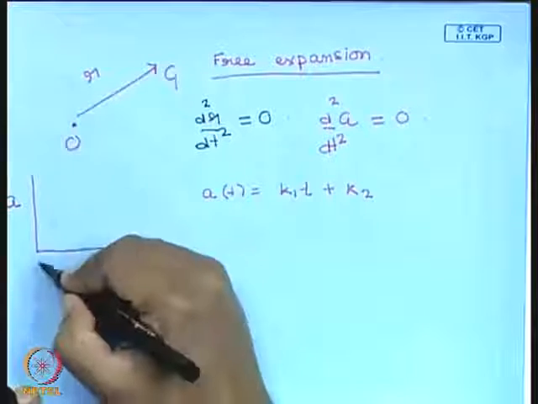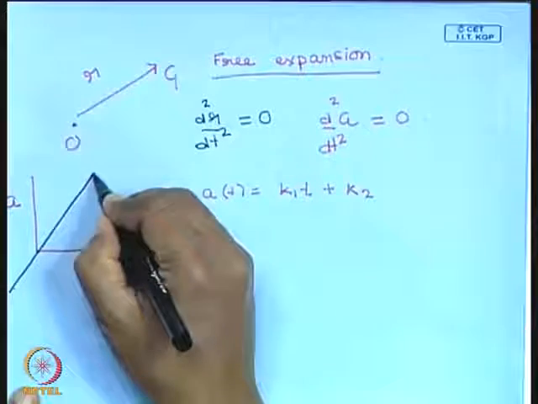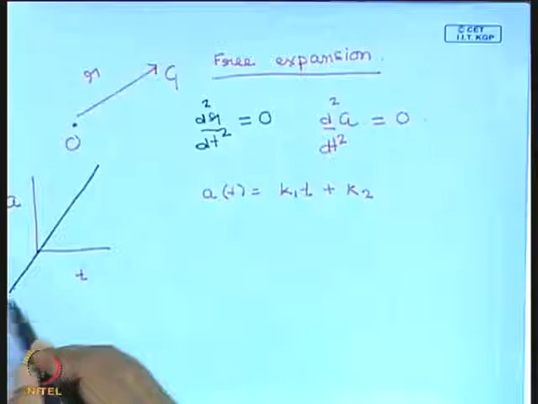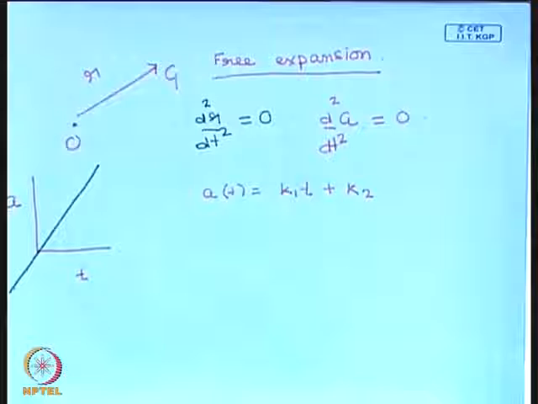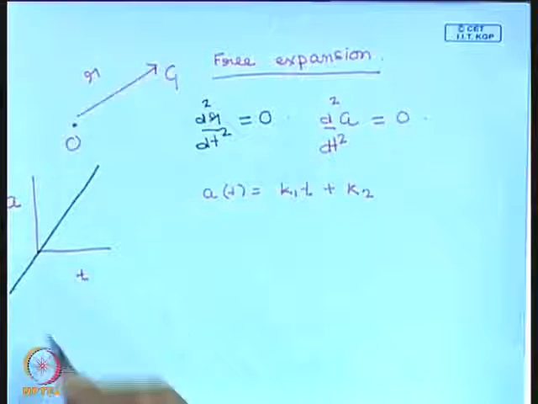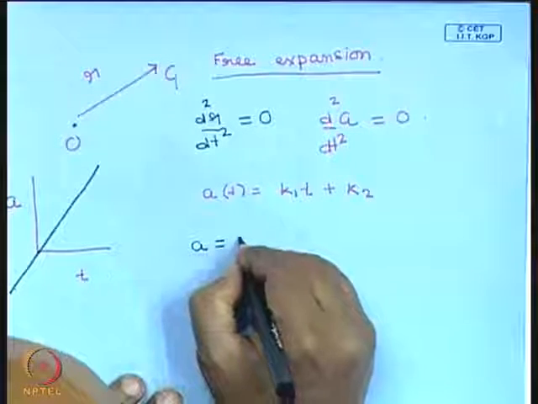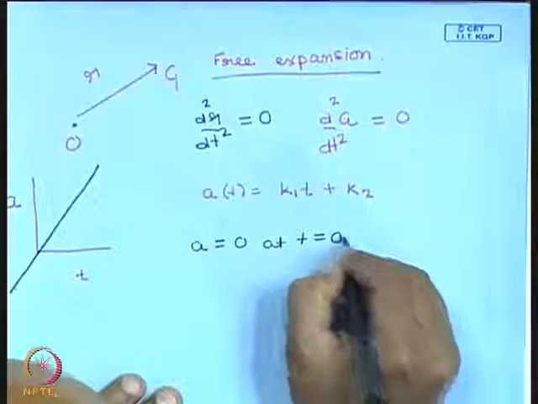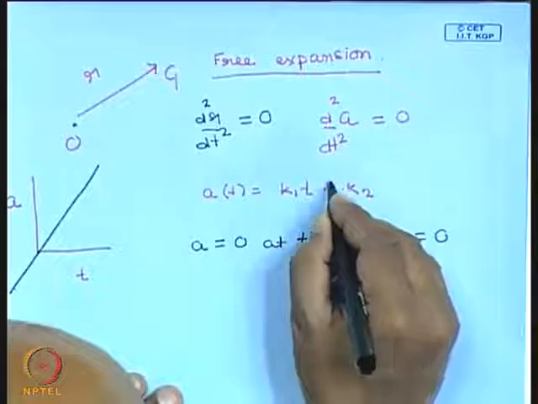So it is a straight line, and I am free to place the line. k2 decides where the straight line will cut the x axis. So it decides where the scale factor becomes 0, and it is most convenient to choose k2 so that the scale factor becomes 0 at t equal to 0. So we choose the scale factor so that a equal to 0 at t equal to 0, which implies that k2 is 0. So this term is not there.